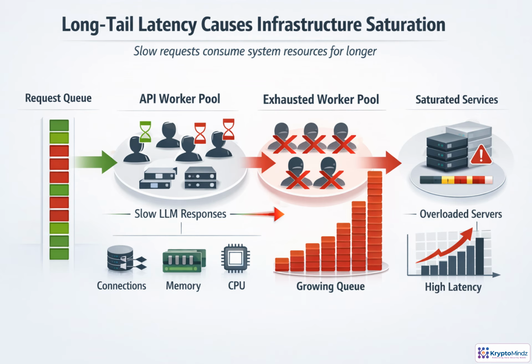The dangerous part is that long-tail latency acts like hidden traffic. A request waiting on a slow LLM still occupies a worker, a connection, memory, and sometimes a queue slot. As more requests get stuck, the worker pool has less capacity for new work. New requests wait longer, the queue grows, and that extra waiting becomes more latency. The system can saturate even when request volume is flat. The trigger is not more users. It is slower downstream responses, reducing effective capacity.